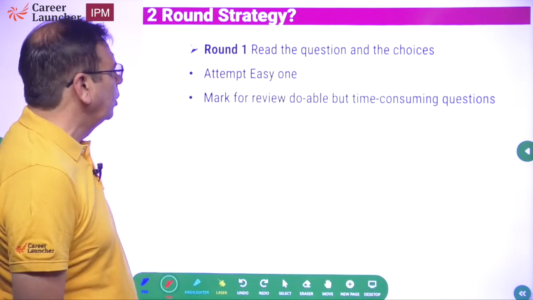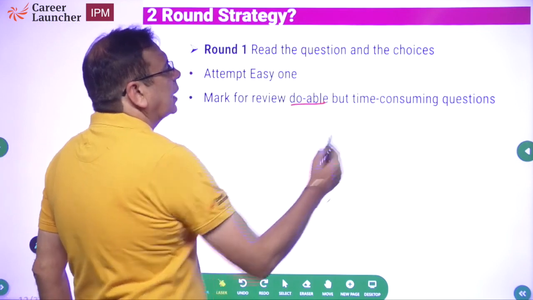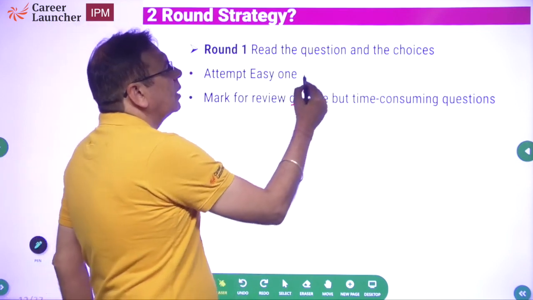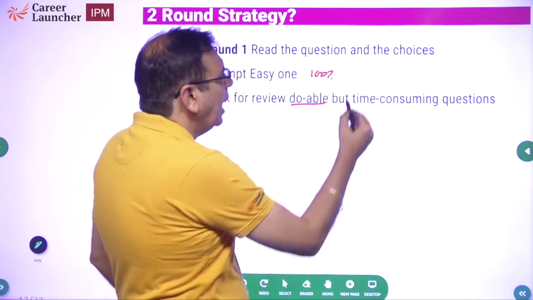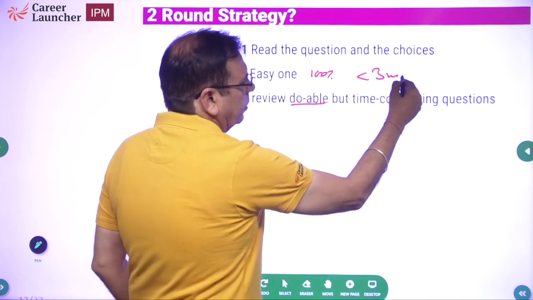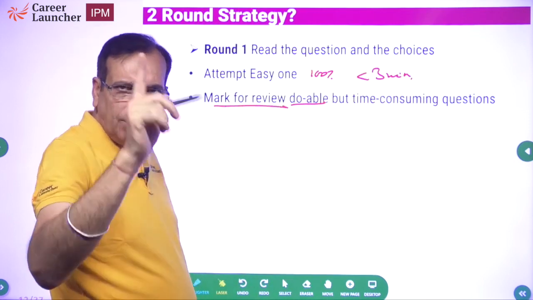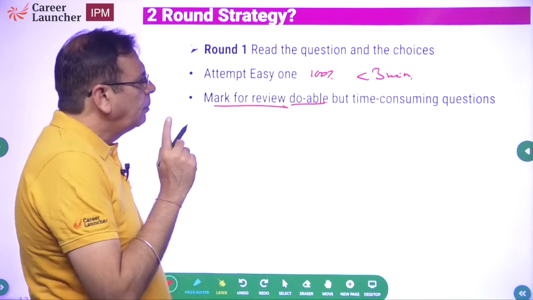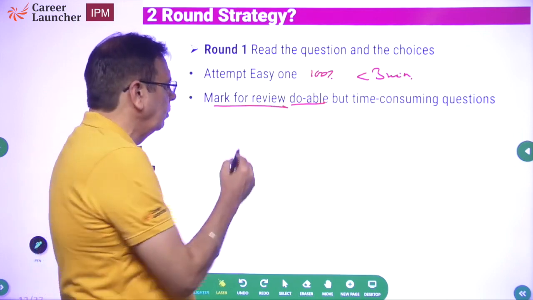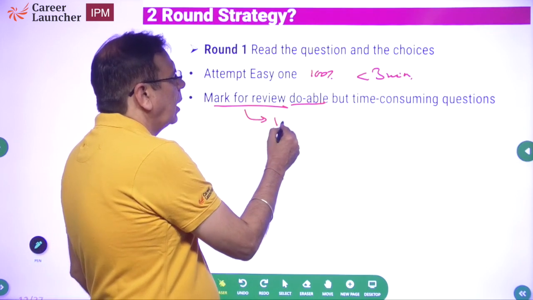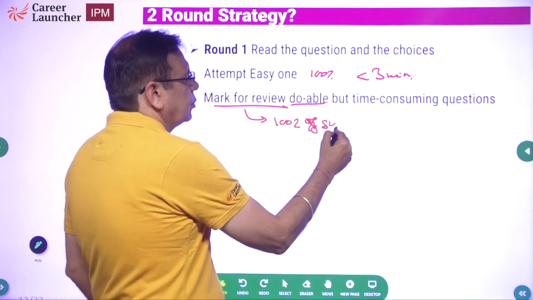Second thing in round 1 you will do is mark for review the doable questions which are time consuming. Now attempt easy ones. These are the ones you're 100% sure you can solve, right? And you can do it in less than 3 minutes. Now these are the questions which you need to mark for review. Remember, in the platform there's a mark for review button. Mark for review these questions which are time consuming but you can solve. So what are these? These are questions which you are 100% sure of solving. Okay, 100% sure.